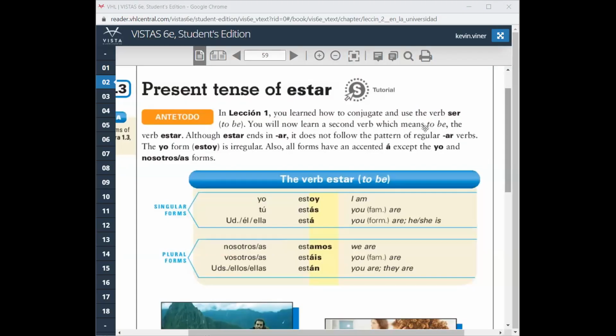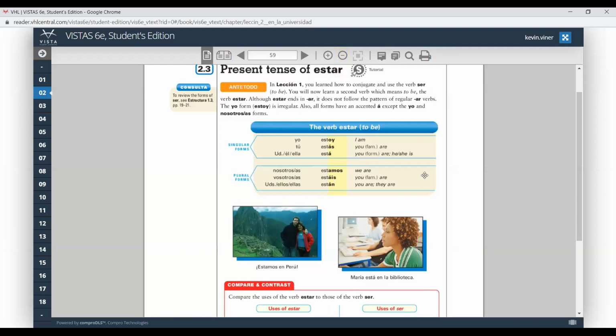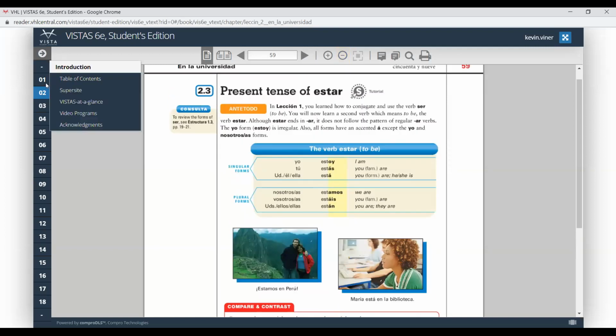So this will be the first video lecture officially. So please pay attention to the instructions. So firstly, let me share my screen. And we're going to be going over estar, but because it may have been a little while, we're going to just do a quick review of the verb estar. Okay, so this is actually back from chapter 2 in the textbook.